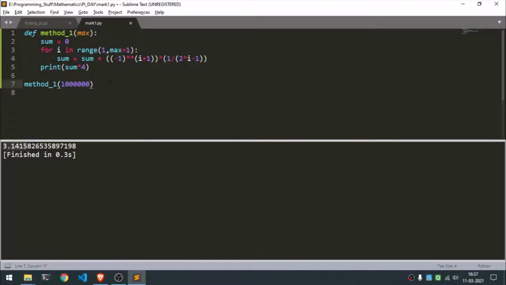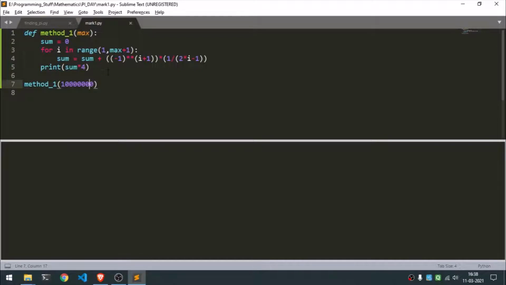Let's go to 1 million and let's see. It might take some time. Obviously, every single time I increase the zeros over here, the running time goes up tenfold. So 3.14159, and then these digits are wrong. Let's try one more and see. It might take well over 2 seconds, or at least 8 seconds.